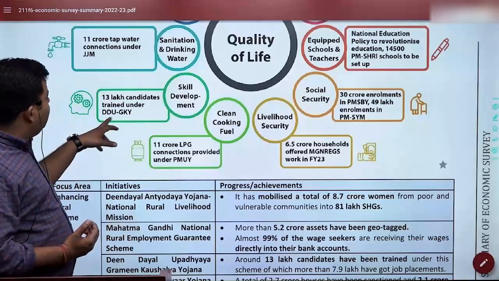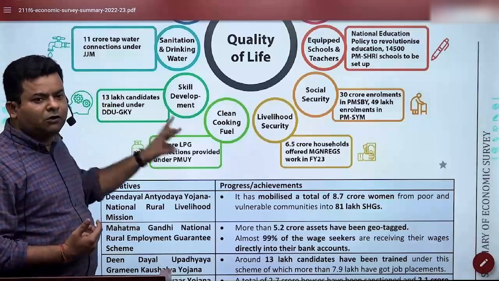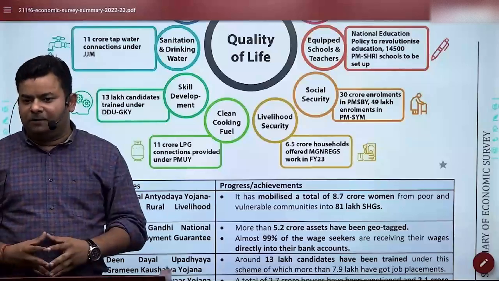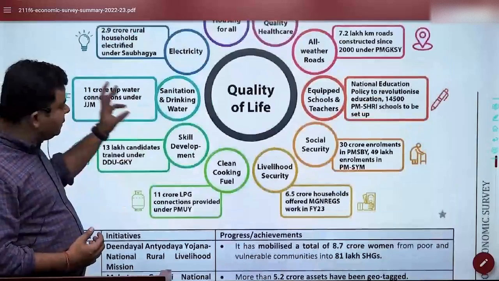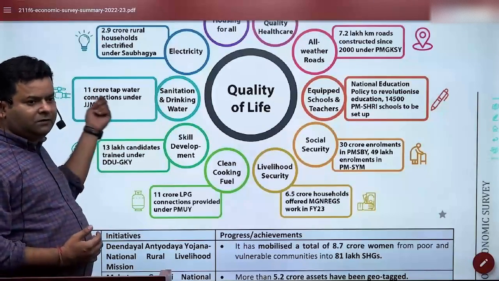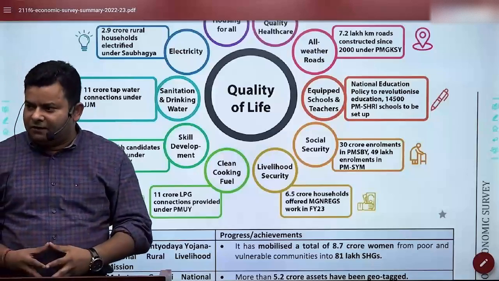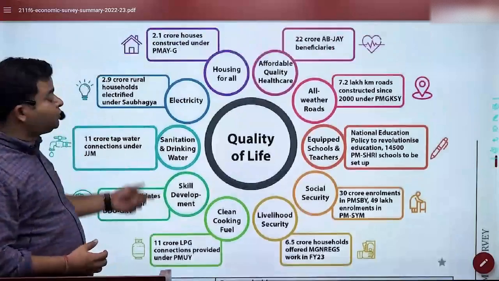Then we have what is called Deen Dayal Upadhyay Gramin Kaushal Yojana, that is village skill development, where we are training the skill in the rural areas. Sanitation and drinking program, as I told you, Jal Jeevan mission is there. Har Ghar Nal is something which is a submission into this. And then we have Saubhagya.